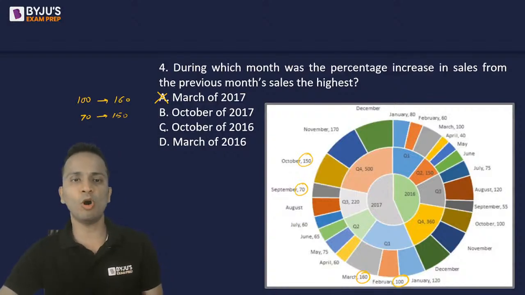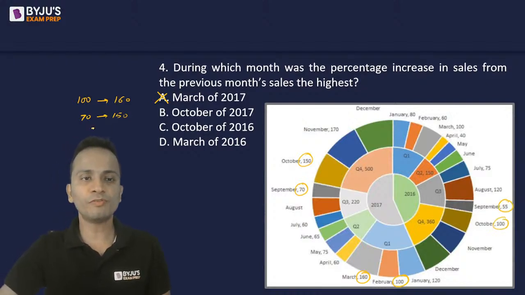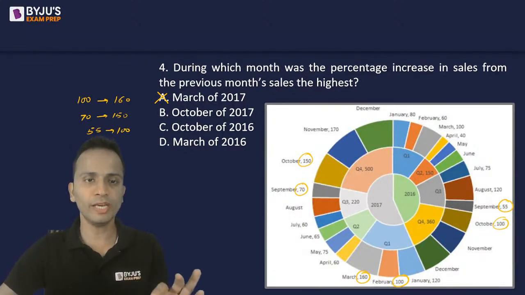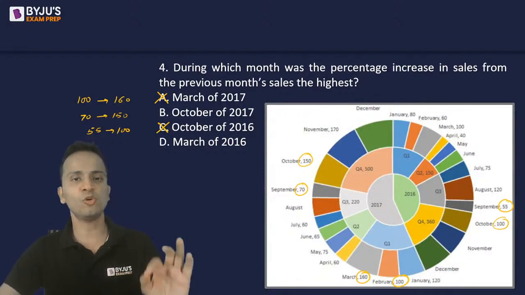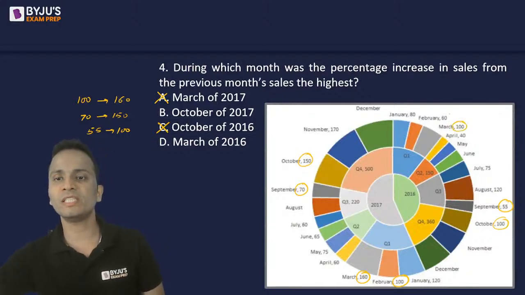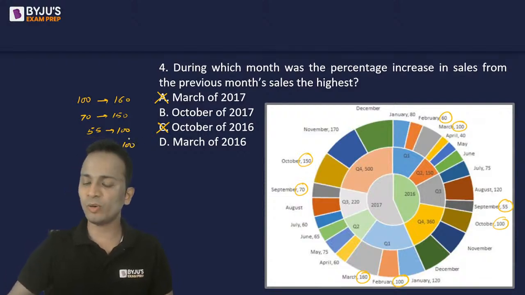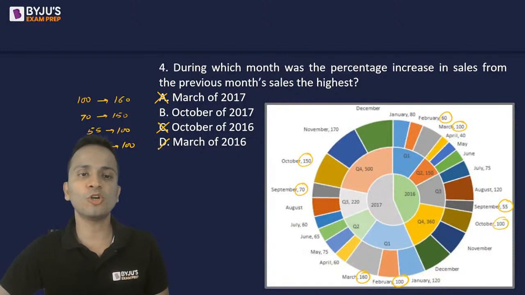Okay, let's move on to option C. October 2016. Initial value 55 and the final value 100. The value has not more than doubled. So option C cannot be the answer. Double से ज़्यादा का नहीं है ना, so eliminated. Option D, March of 2016, 60 to 100. Here also the value has not doubled. So option D is also eliminated.